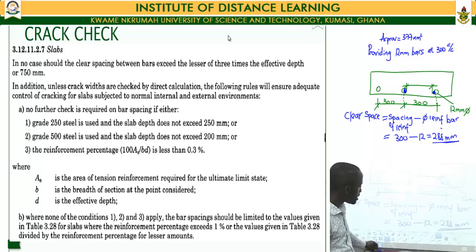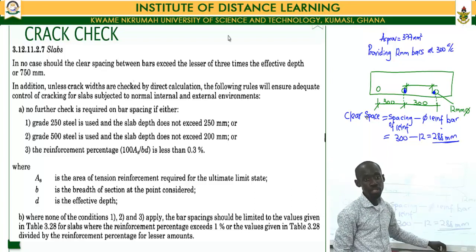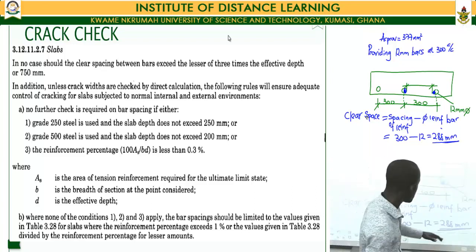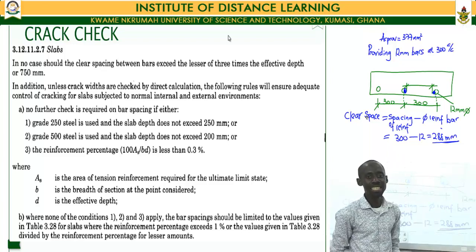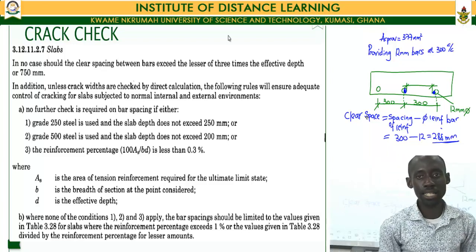I have a clear spacing of 288 millimeters, and per the provisions of the code, this value should not exceed 3 times my D effective.